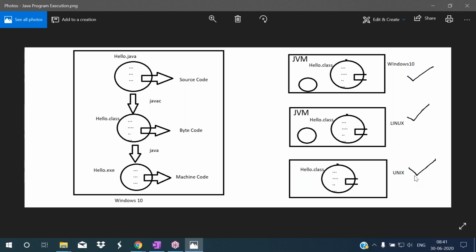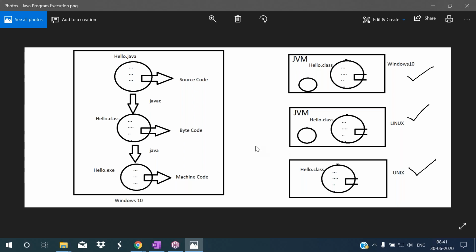Similarly, in the next machine, the Unix operating system is there. Then also take this bytecode file and place it here. Here JVM translates this bytecode to the machine code according to the Unix operating system. So now Unix can understand that machine code, so it displays output to us. Hence we can run the Java application on any operating system and on any microprocessor. The combination of operating system and microprocessor is called platform. So that's why we call Java a platform independent programming language.